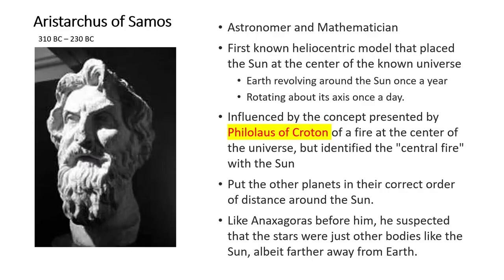He was influenced by the concept presented by Philolaus of Croton of a fire at the center of the universe, but identified that central fire with the sun. He put the other planets in their correct order of distance around the sun, not necessarily the correct distance, but the correct order. Like Anaxagoras before him, he suspected that the stars were just other bodies like the sun, but farther away from Earth.